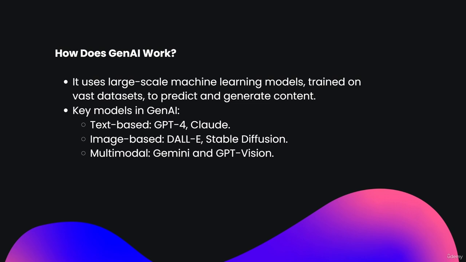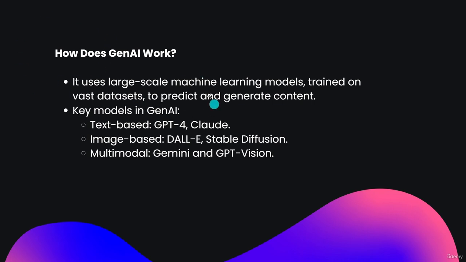It is all about taking a basic model which doesn't have any knowledge about anything. Then you train that model with a large amount of data to predict and generate content, images, videos, everything based upon our requirements. So all those models come under Gen AI.